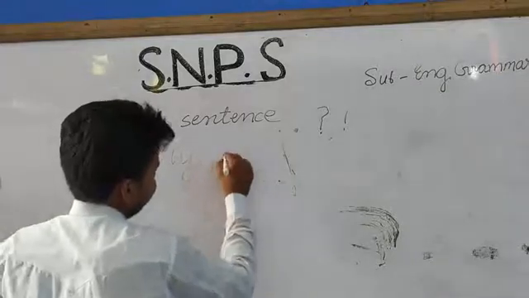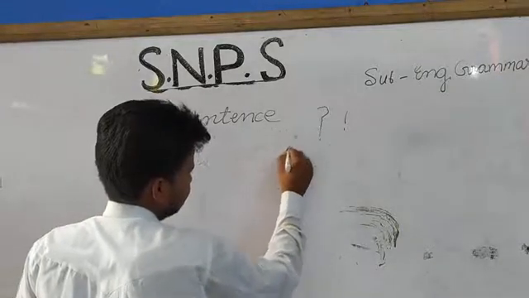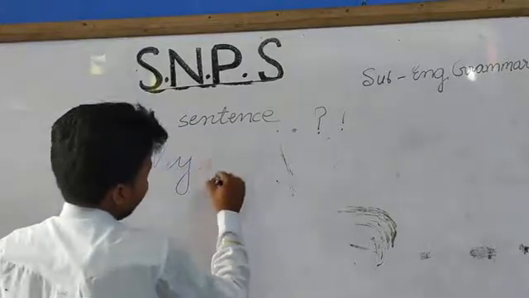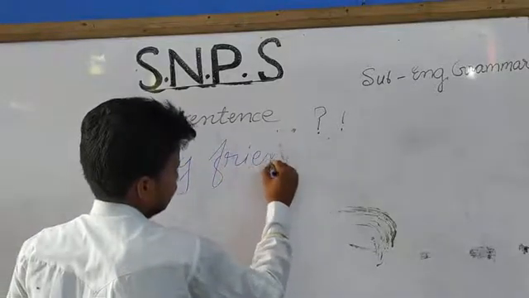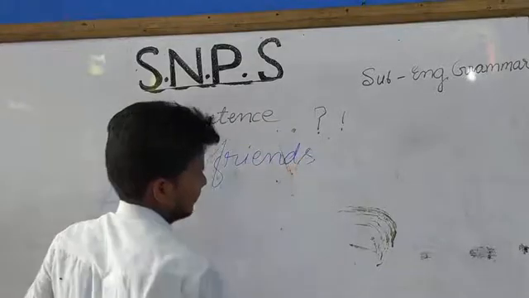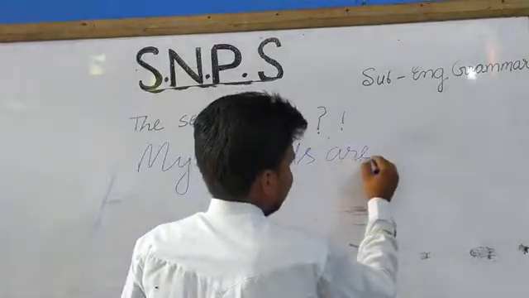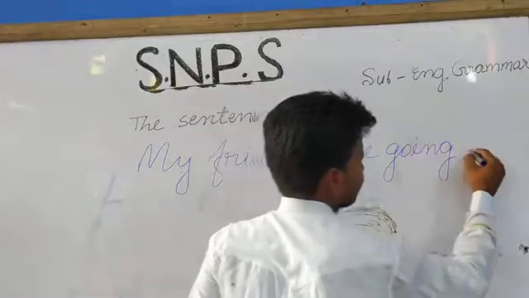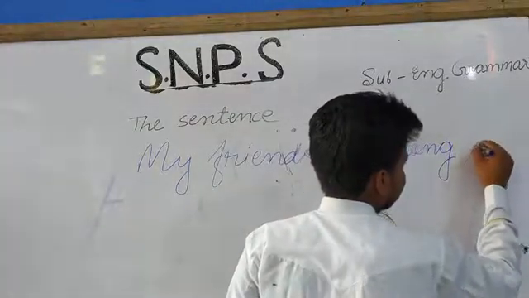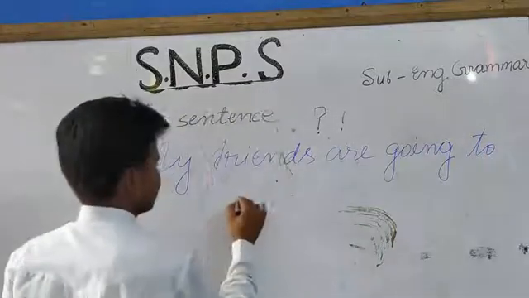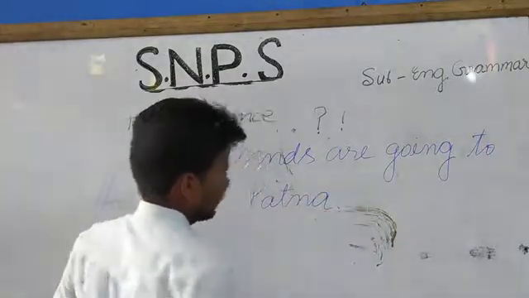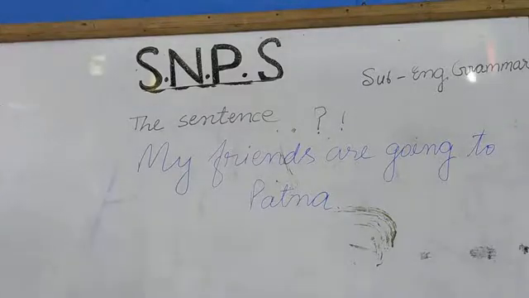The example is: my friends are going to Patna. Now you should give the answer.